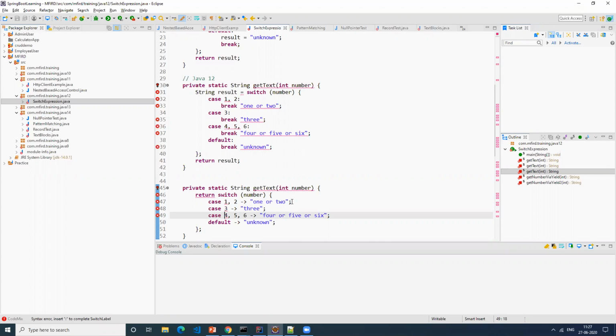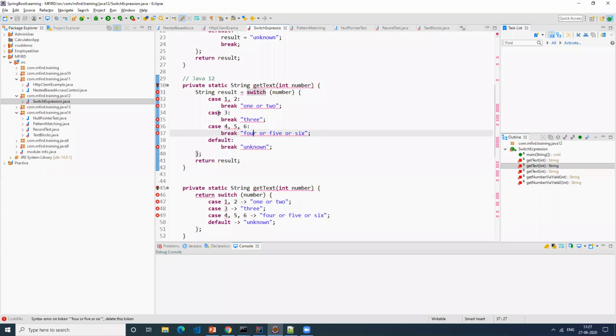Absolutely. Yes, the semicolon makes the difference here. This case is like I have written this case here, and the next case comes here, right? The next one. So this case is done now. Okay.